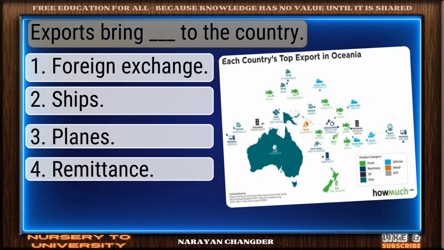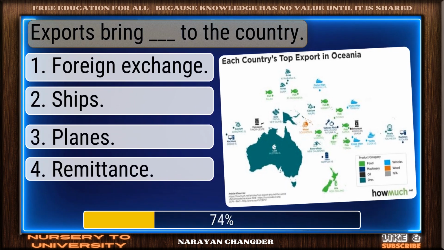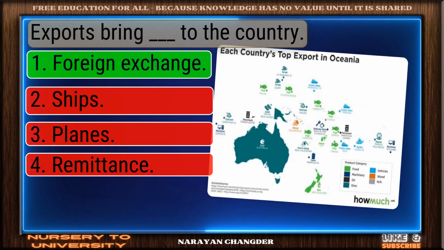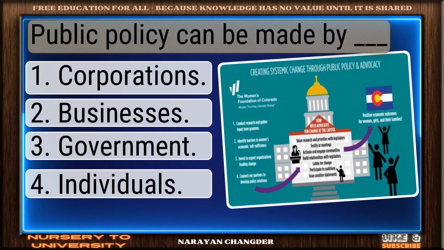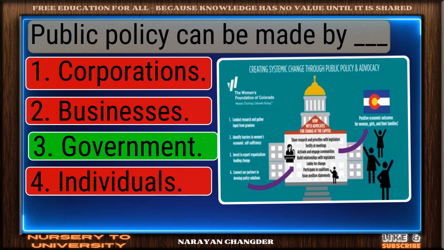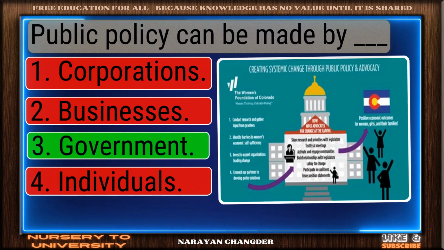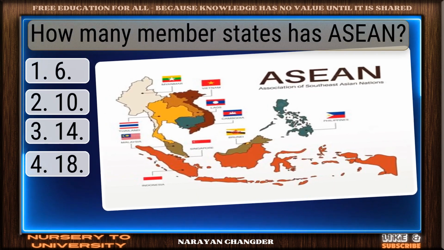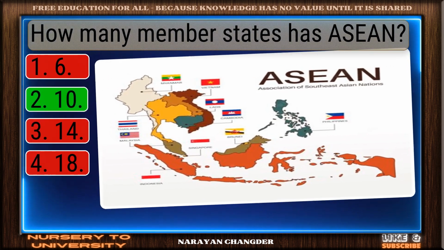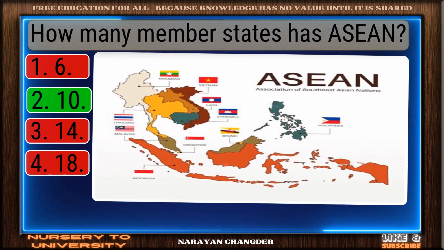Exports bring dash to the country? You chose foreign exchange, and it is correct. Public policy can be made by dash. Excellent. Government is a brilliant choice. How many member states has ASEAN? Correct. 10 is the right answer.